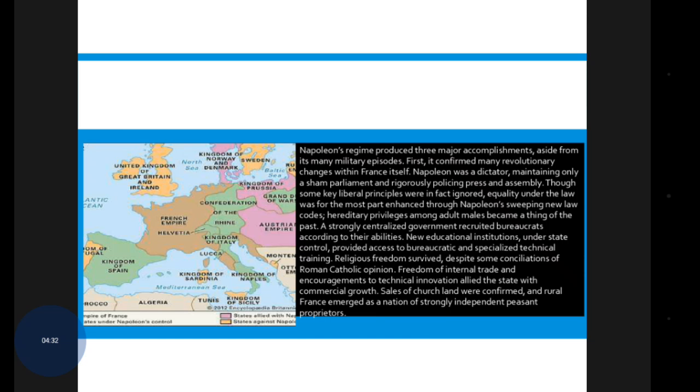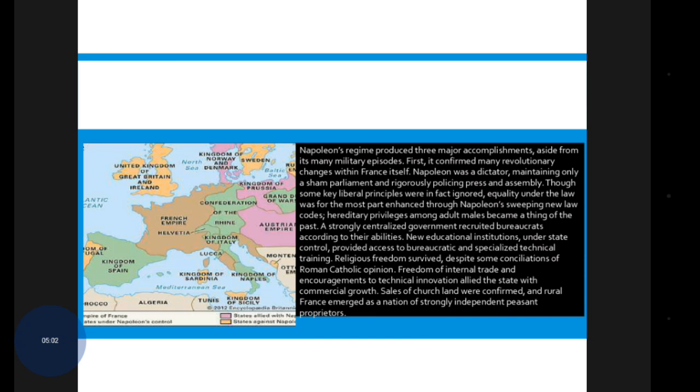A strongly centralized government recruited bureaucrats according to their abilities. New educational institutions under state control provided access to bureaucratic and specialized technical training. Religious freedom survived, despite some conciliation of Roman Catholic opinion.